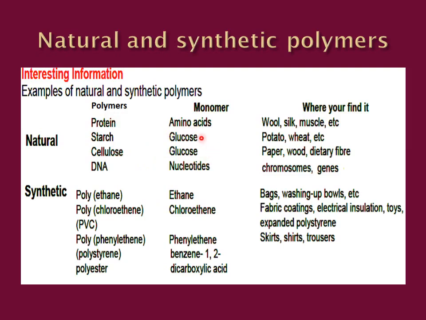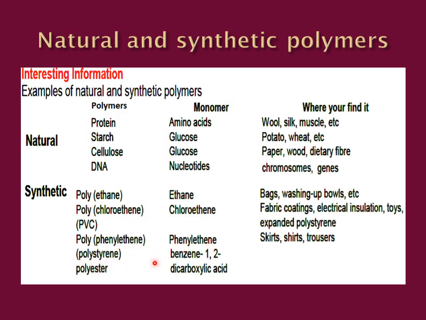Synthetic polymers are polyethane made up of ethane monomers, polychloroethene from chloroethene, polyphenylethene from phenylethene, and polystyrene or polyester from benzene 1,2-dicarboxylic acid.